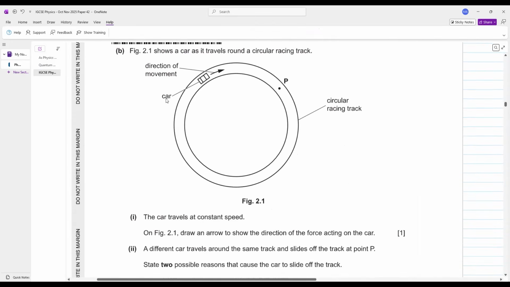Figure 2.1 shows a car as it travels around a circular racing track. भाई ये कार ट्रैवल कर रही है around a circular racing track. The car travels at constant speed. On figure 2.1, draw an arrow to show the direction of force acting on the car. Always remember, whenever an object is moving in a circular track, direction of resultant force is towards the center. जब भी आपकी कार सर्कुलर ट्रैक में या कोई भी ऑब्जेक्ट सर्कुलर ट्रैक में मूव कर रहा होता है, द डायरेक्शन ऑफ फोर्स इज टुवर्ड्स द सेंटर.